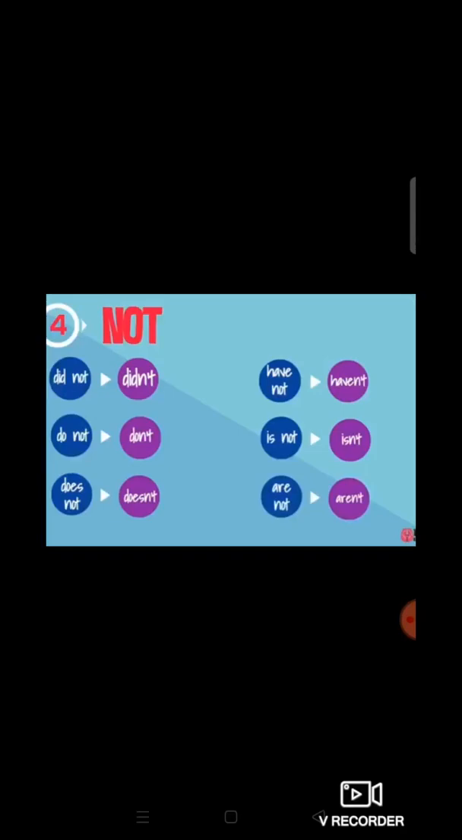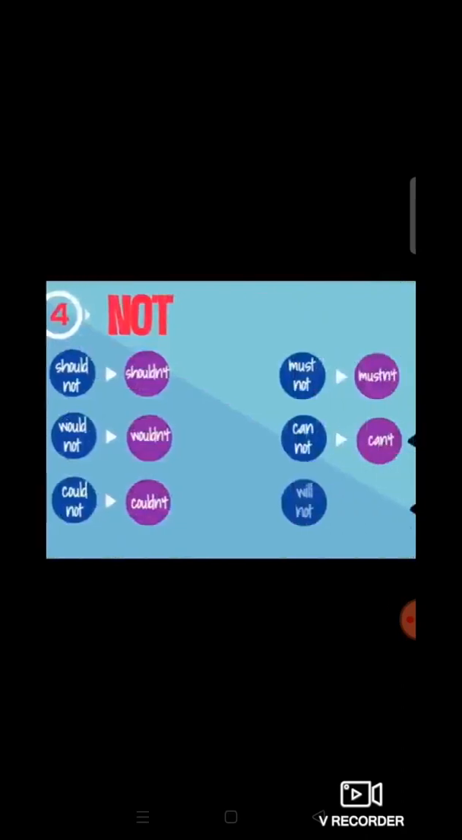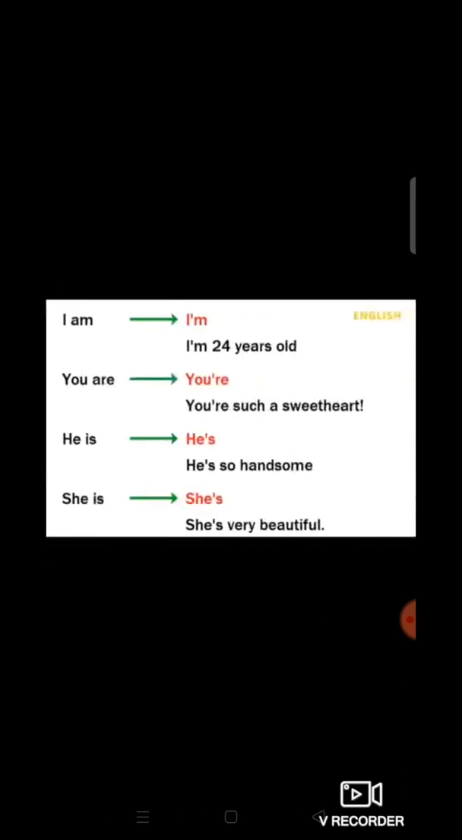Do not, don't. Does not, doesn't. Have not, haven't. Is not, isn't. Are not, aren't. Right, students? Should not, shouldn't. Will not, won't. Could not, couldn't. Must not, mustn't. Cannot, can't. Students, cannot, if you observe, we have to use can, apostrophe T, which means can't, right? And will not, the answer will be won't, right?